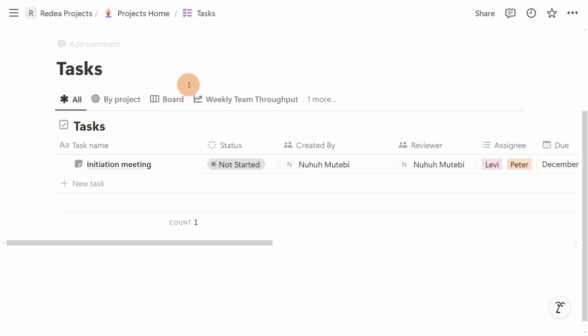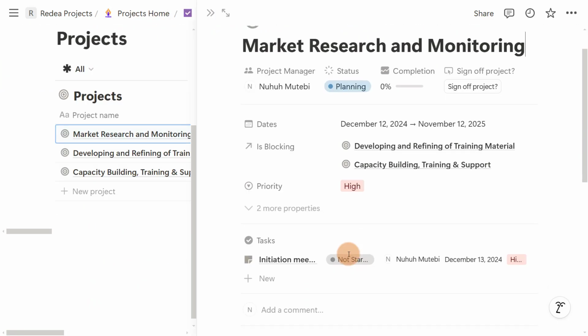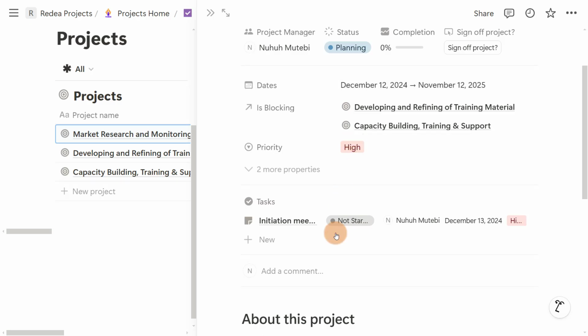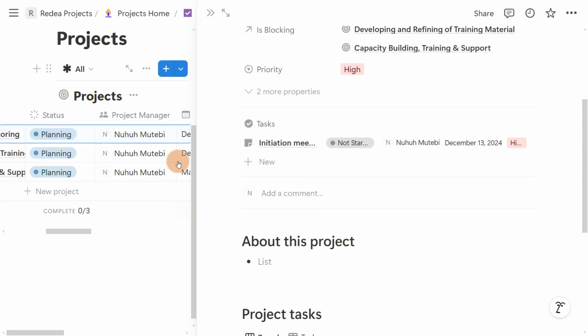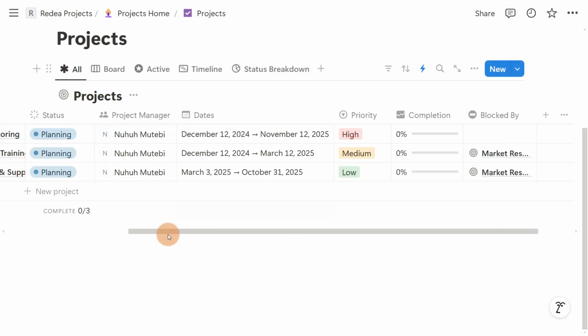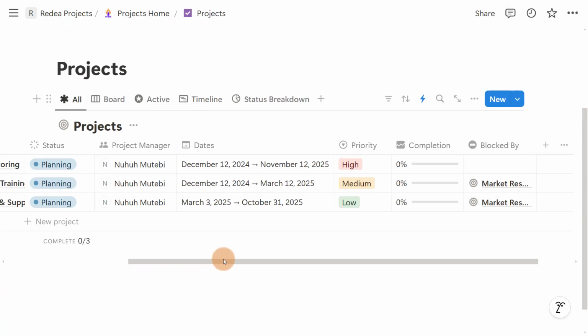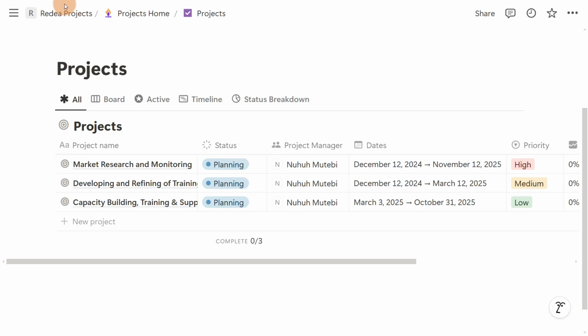So when you come back to your projects, you can see this one has 0%, but also there is a task here. Okay, so that is how it works. Some of you may be wondering, okay, now I have to move from projects and now I go to tasks and so on. Don't worry, in the next video we are going to look at how we can ease the navigation from